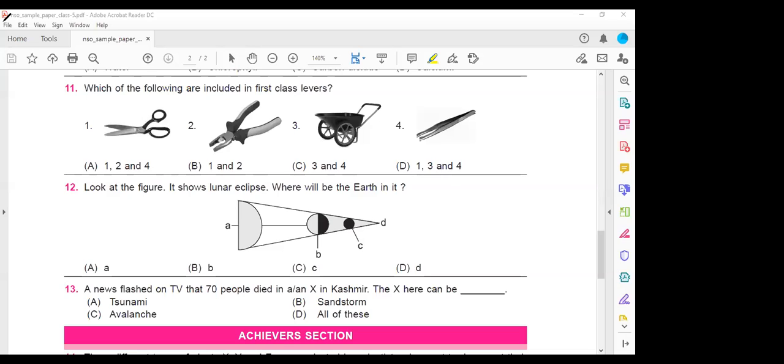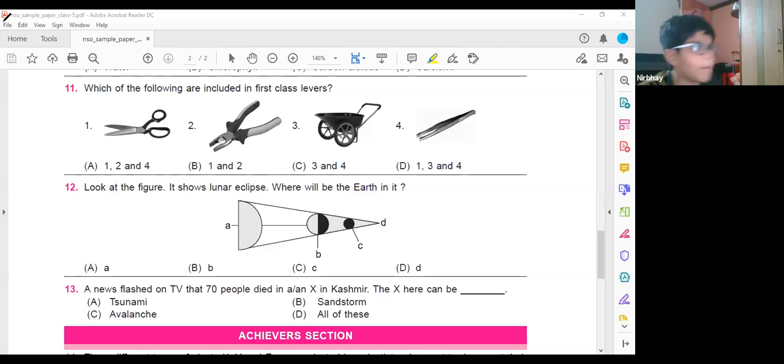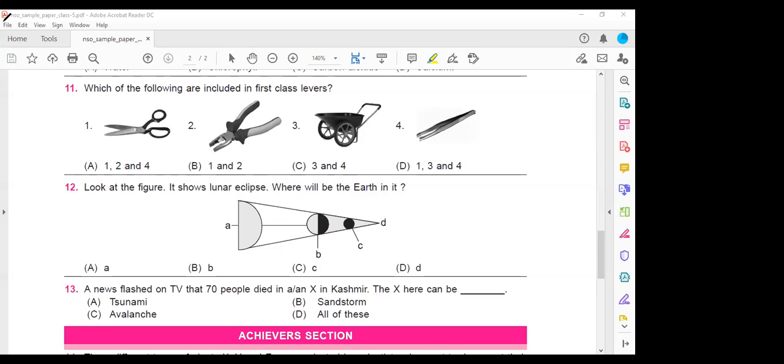You know that? Yes, no, ma'am. You don't know? Okay. Actually, there are 3 things: fulcrum, load, and effort. Fulcrum means here the screw is attached. That is called the fulcrum. And here the load will be the front portion. This is the load. What you are cutting. And what is the answer? B. 1 and 2.